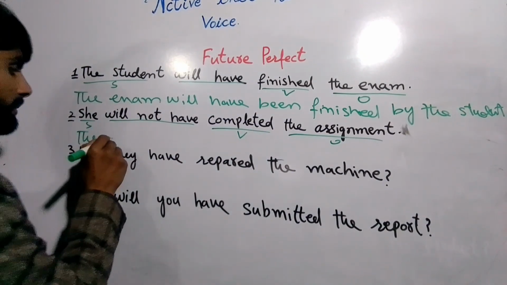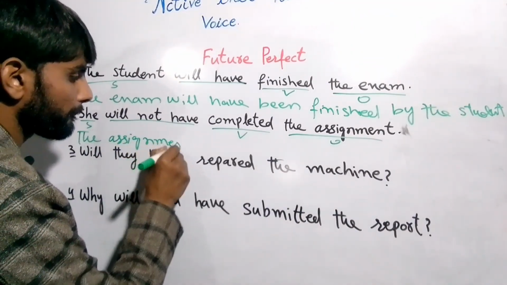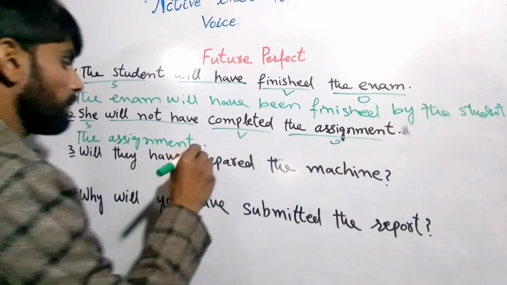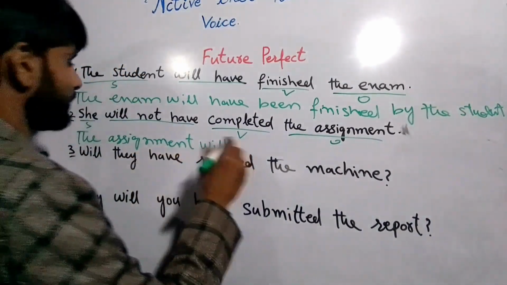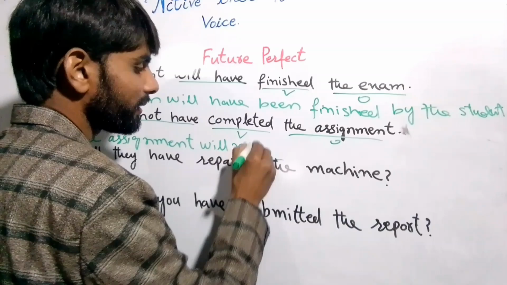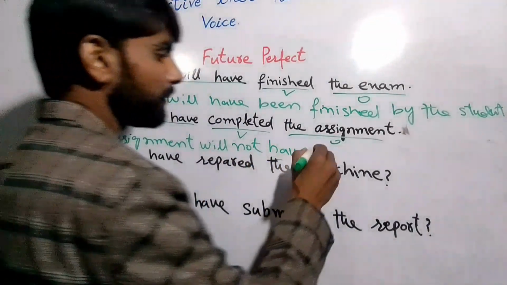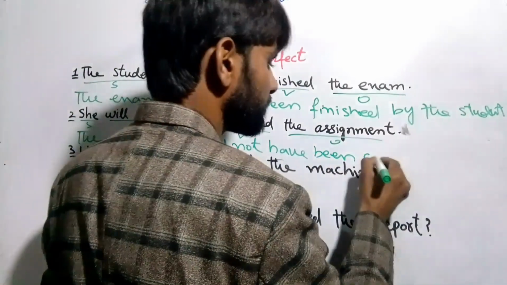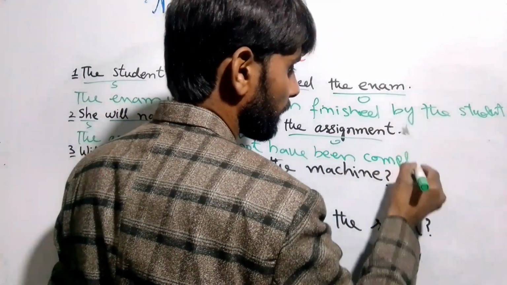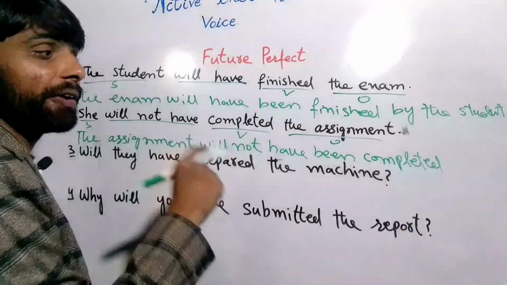The assignment will not have been completed.